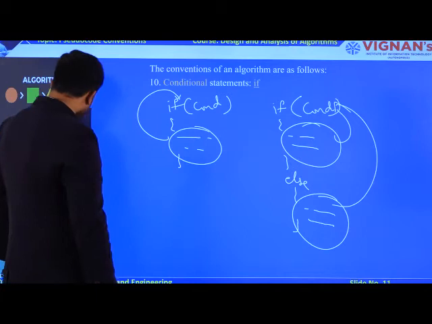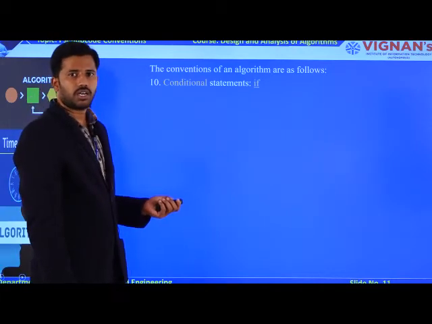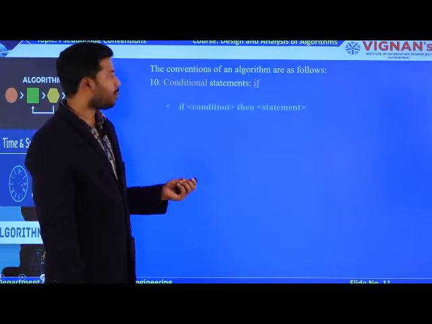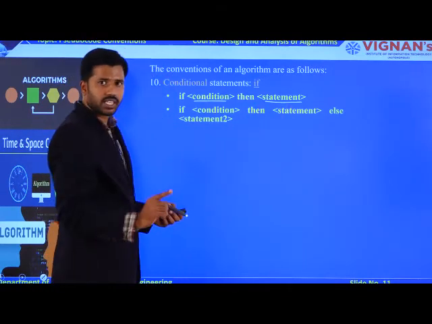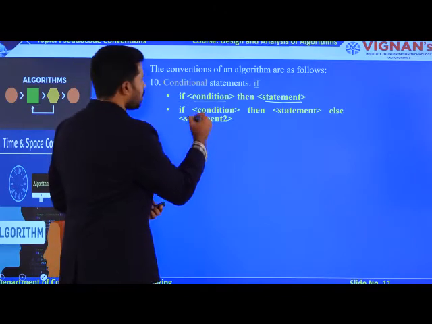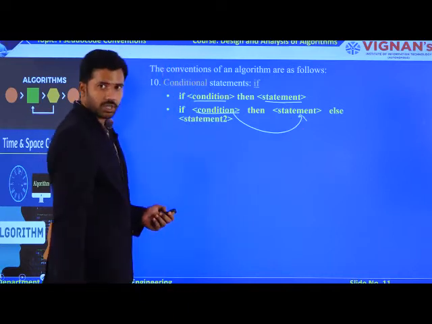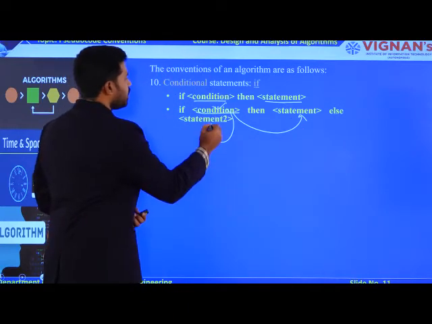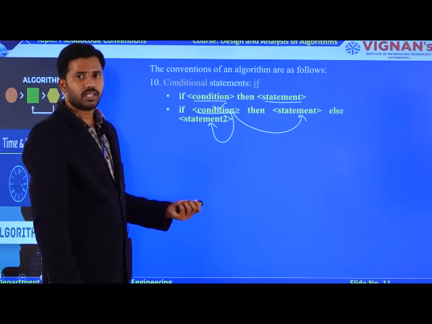Okay. So, try to observe the syntax of the if condition as well as the if else condition in a programming language. If the condition is true, then only you are executing a single statement. Coming to the if else, if the condition is true, you are executing this statement. If this condition fails, then you are executing statement number 2. That is the main difference between if and if else.